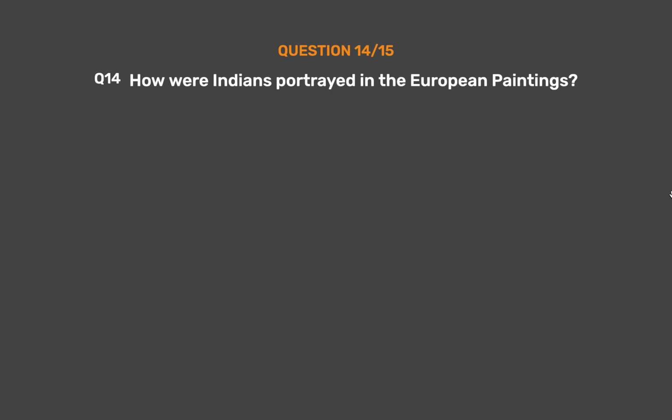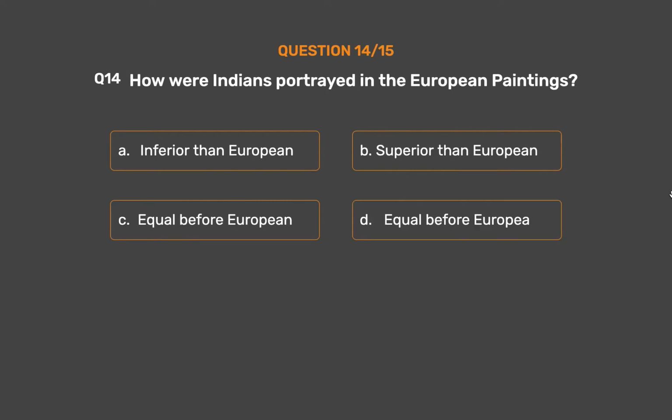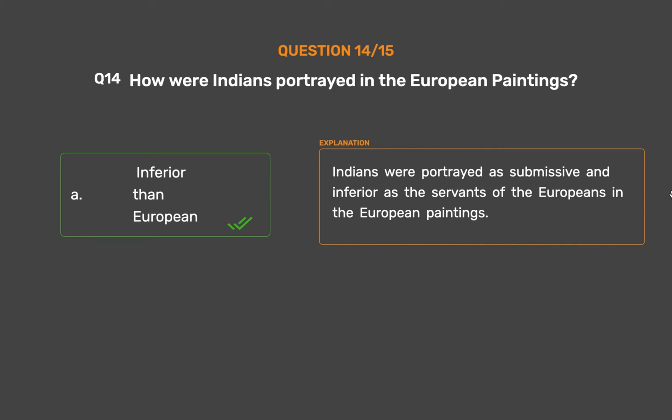Question number 14. How were Indians portrayed in the European paintings? Option A. Inferior than European. Option B. Superior than European. Option C. Equal before European. Option D. Equal before European. The correct answer is Option A. Inferior than European. Indians were portrayed as submissives and inferior as the servants of the Europeans in the European paintings.